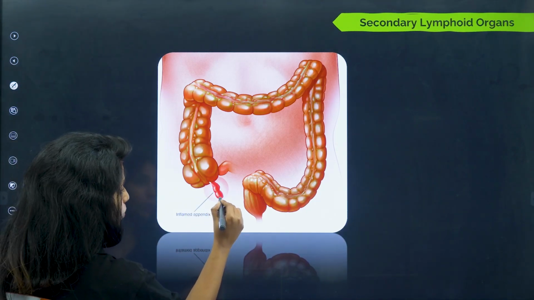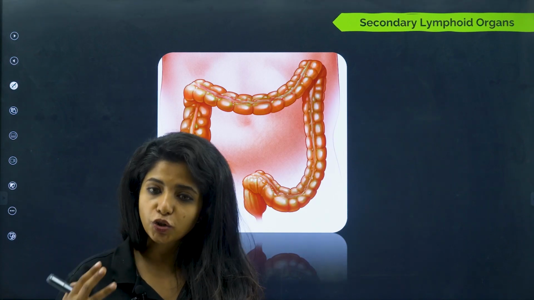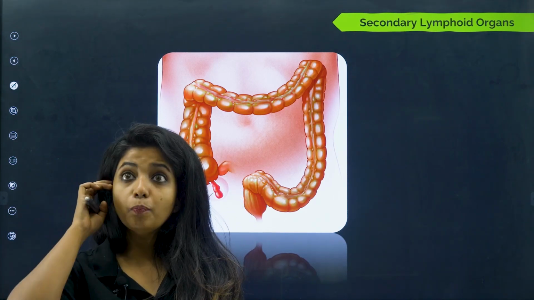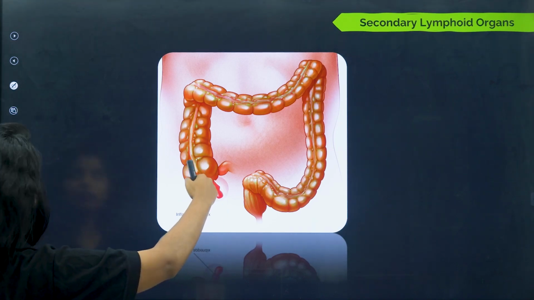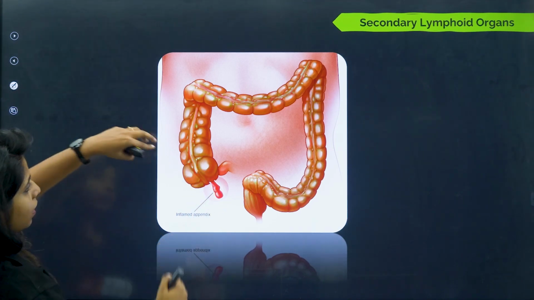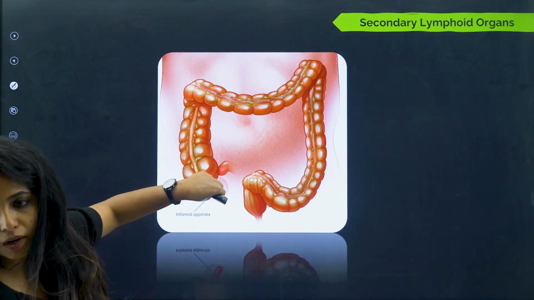So this was considered to be a vestigial part, something that is not useful, but it's not like that. It is useful. It is the place where good bacteria resides. Okay, and it is the first part of our large intestine, and the appendix is over here near the first part of our large intestine.